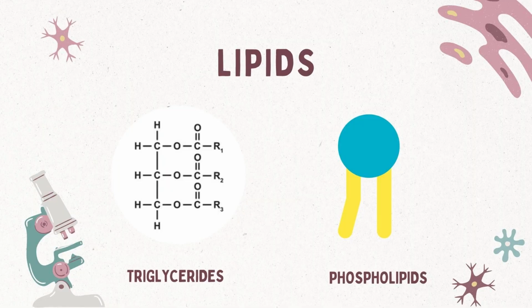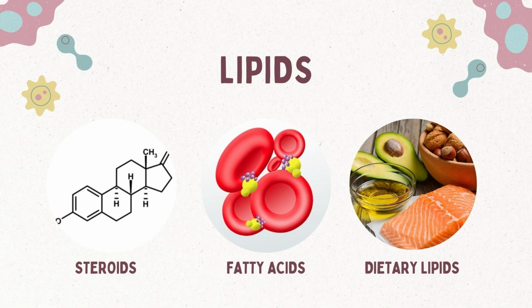Next, we have lipids. Lipids have the job of storing energy for later use. Here we have triglycerides, the most common form of dietary fat, stored in adipose tissues as an energy reserve. Next, we have phospholipids, essential components of cell membranes, aiding in their structure and function. Thirdly, we have steroids, including cholesterol, which is necessary for cell membranes and serves as a precursor for hormone synthesis.